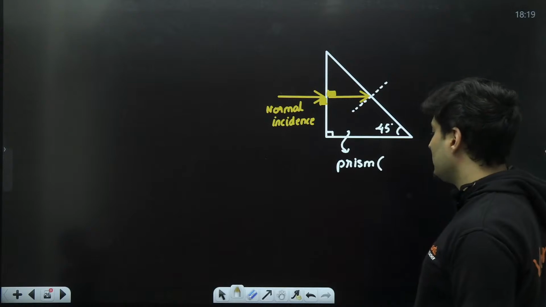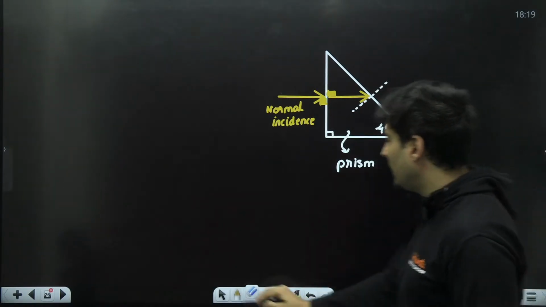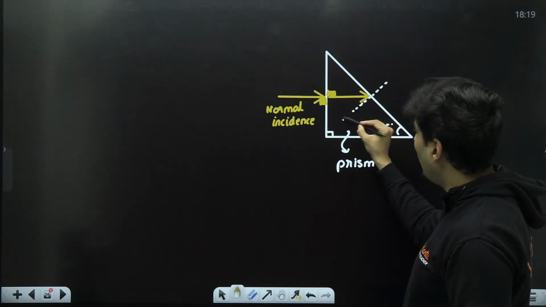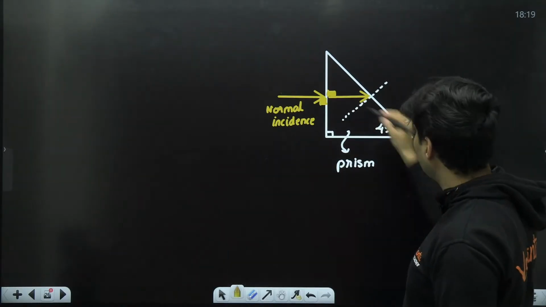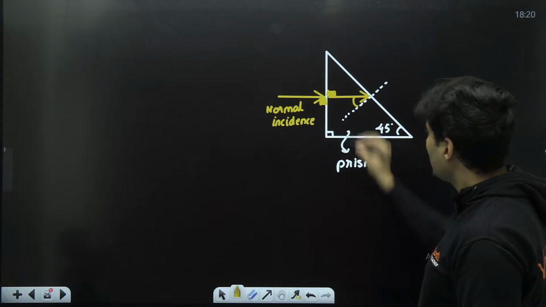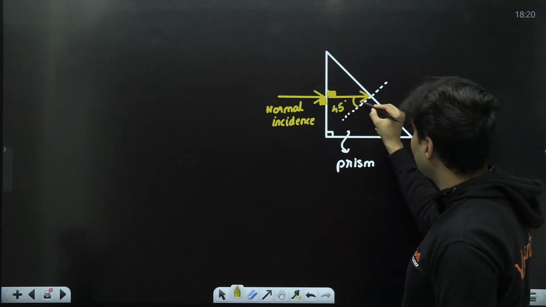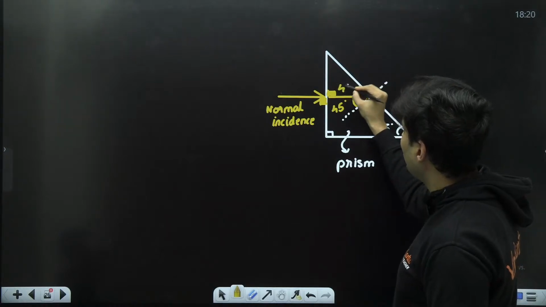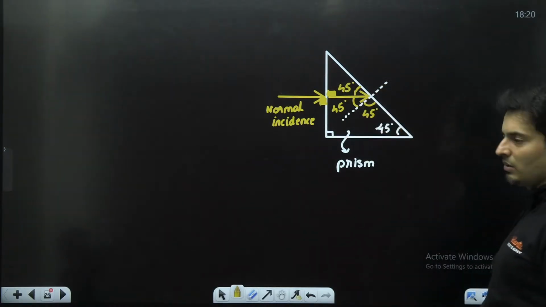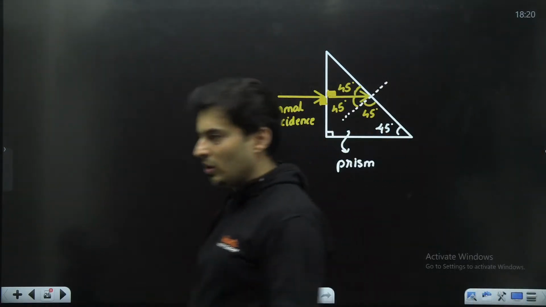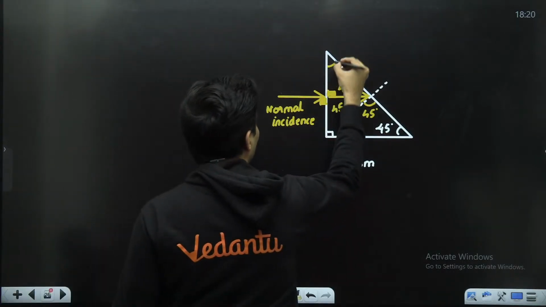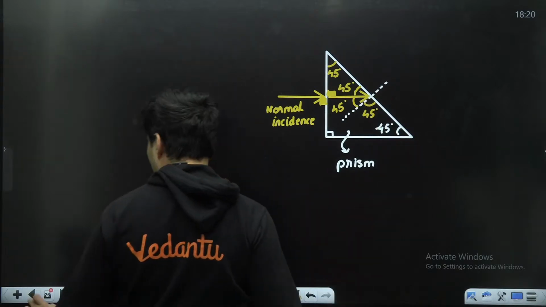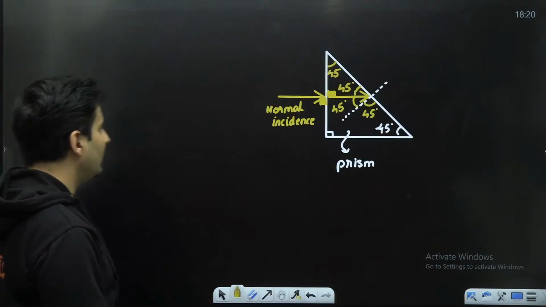45 degrees, since this angle is given as 45 degrees, obviously even this particular angle will also be 45 degrees. Everything will be 45, 45, 45 degrees. All angles will be congruent. Even this angle will be 45 degrees. Since it is just getting internally reflected, as given,